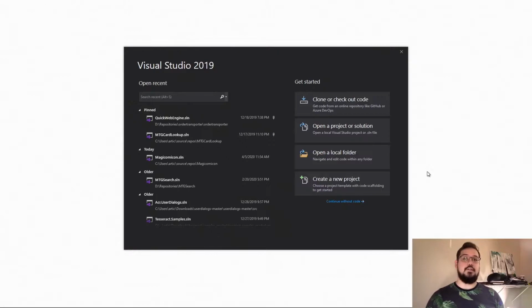You can download this. It does take a lot of time. Depending on your internet connection, it can take a couple of hours. Some people can get it knocked out in, I think, half an hour at the least. It depends on the modules that you want to install, because Visual Studio is made for a lot more than just C# and .NET.